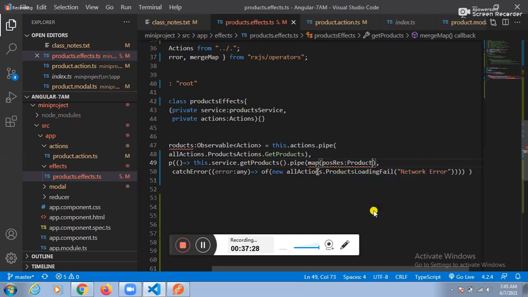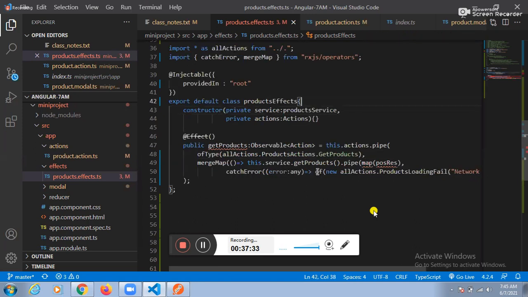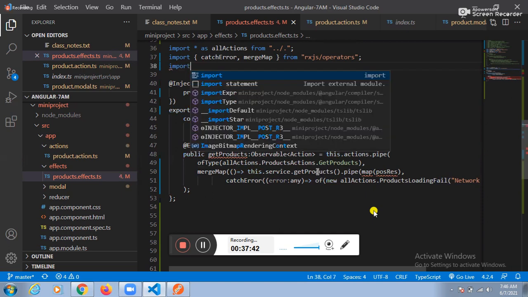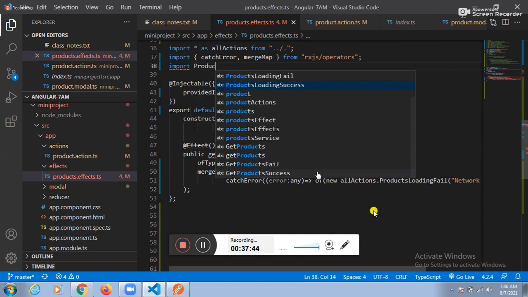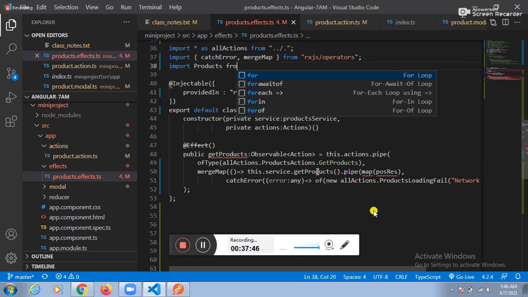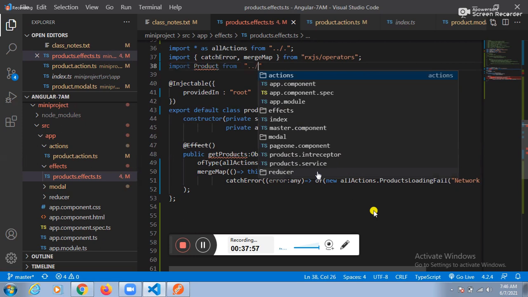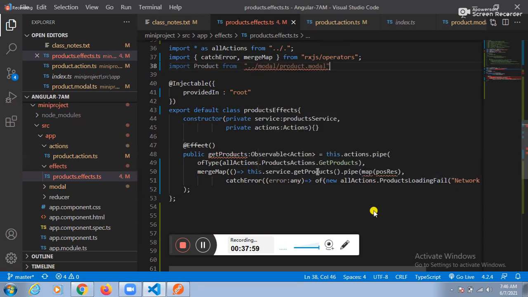Can I import it manually? Why not? We should be able to import manually. Guys, this is not a problem of explanation here, this is a problem of the concept itself. So try to understand here. Import, what is the model? Product, from dot slash, next, model slash product model.